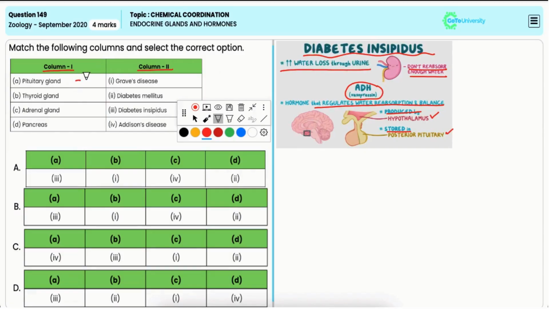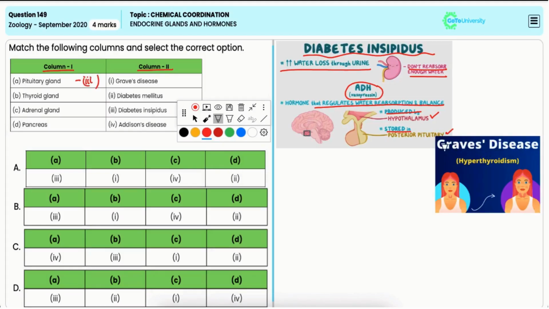Now, Graves' disease results from hypersecretion of thyroid hormones, triiodothyronine, that is T3, and tetraiodothyronine, that is T4. Thus, B matches with 1. Now, Addison's disease occurs due to the hyposecretion of hormones from the adrenal cortex, particularly the glucocorticoids such as cortisol and mineralocorticoids such as aldosterone. Thus, C matches with 4.